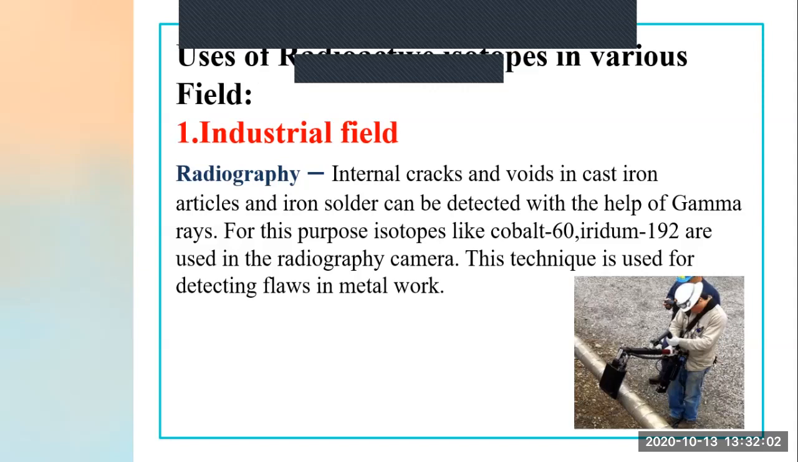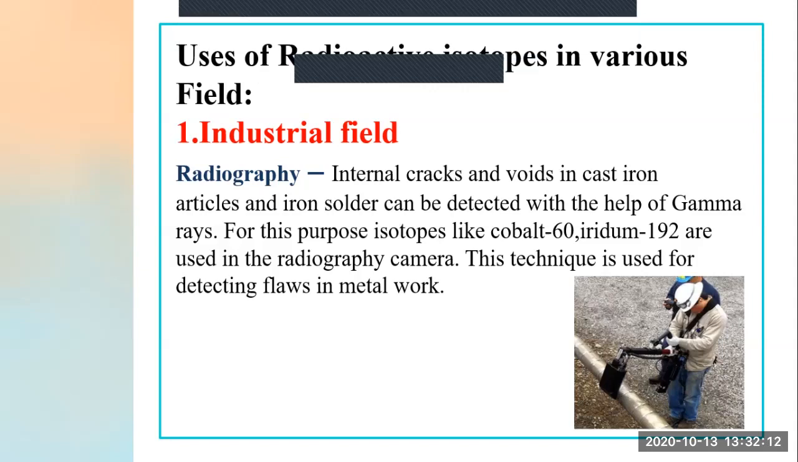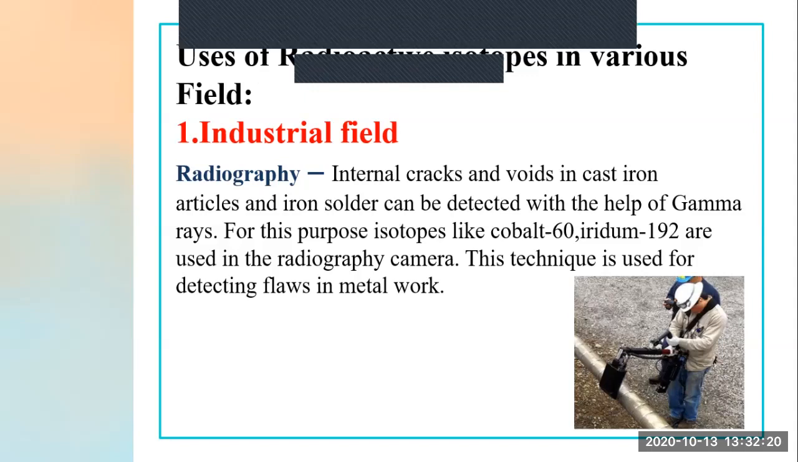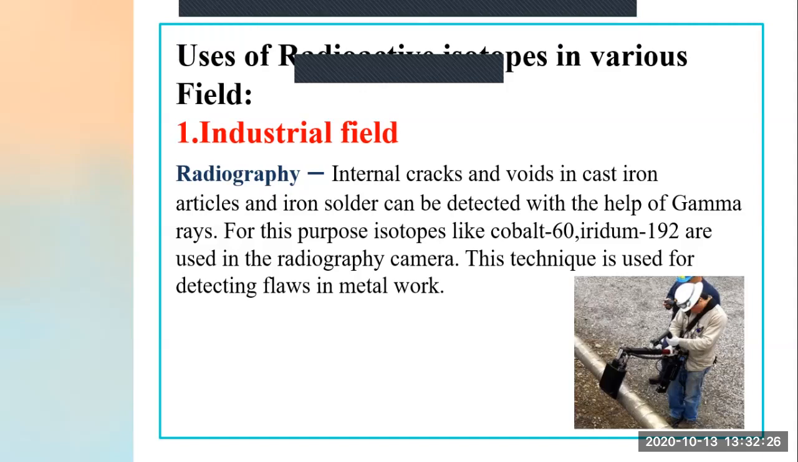This technique is used for detecting flaws in metalwork. Flaws in metalwork means there are some internal cracks, or it is uneven, the ions are not evenly spread out. So all these things are detected with the help of this radiographic camera. And this radiographic camera works on which radiation? Gamma rays. Okay.